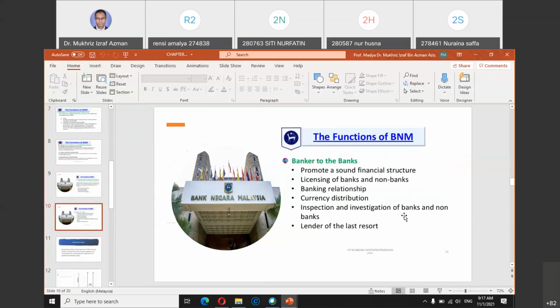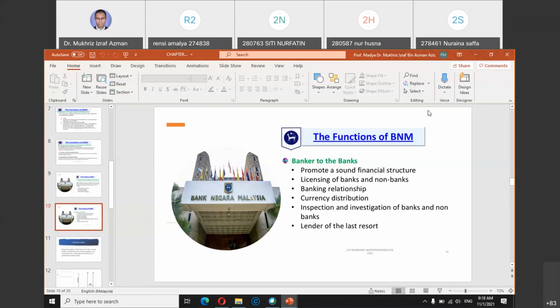And the fourth one is banker to the commercial banks. One of the most important ones here is lender of last resort. Lender of last resort means if you have a commercial bank facing some liquidity problem, for example, short of cash, or the bank could go bankrupt due to many reasons.